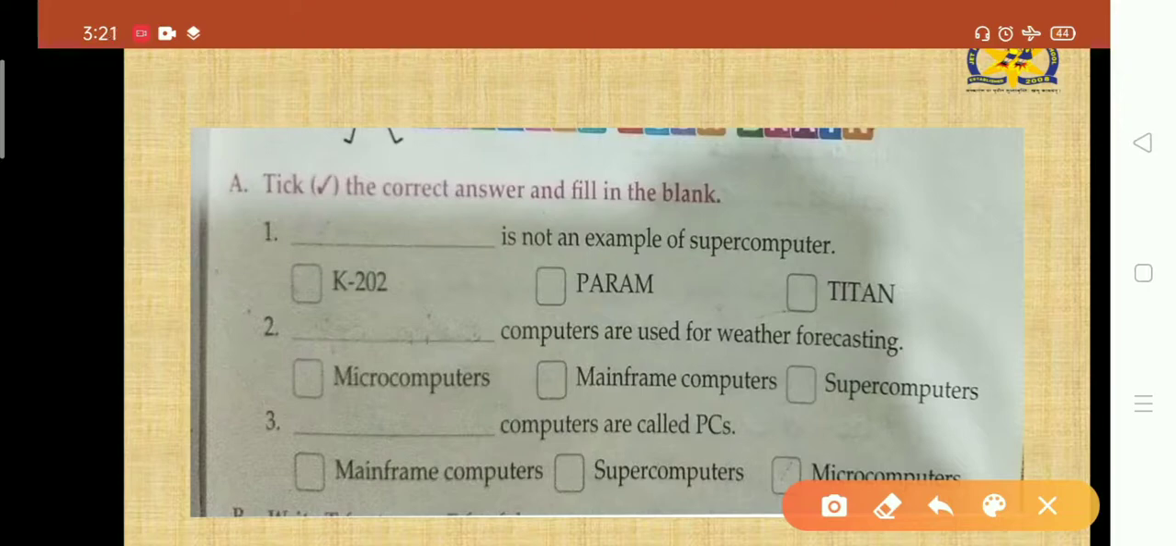Mainframe computer. Okay, mainframe is very big in size, and we cannot say this is a personal computer because it is used by organizations or companies mainly. Supercomputer, you know very well, scientists, research labs and big research organizations generally use this kind of computer. So it cannot be personal. Okay, so here we have microcomputer. Microcomputer is our answer.